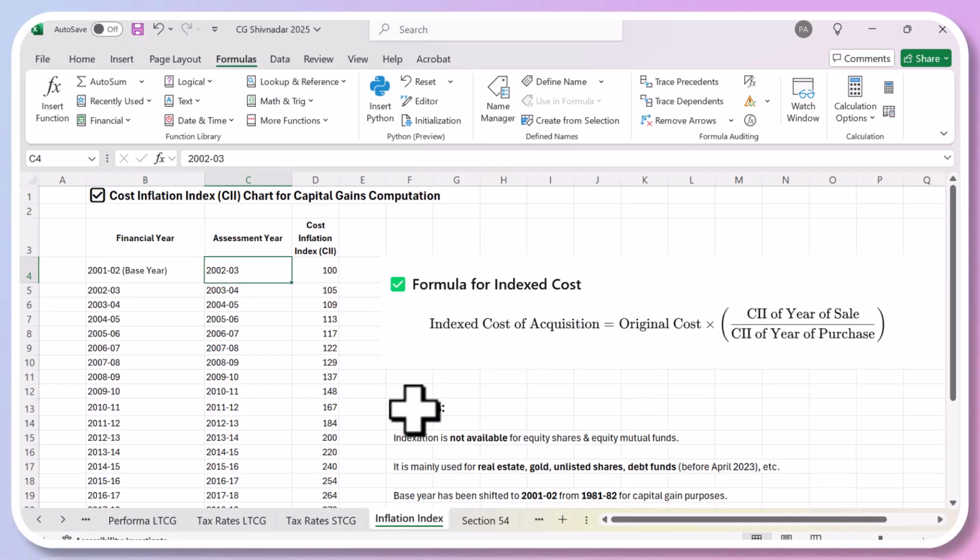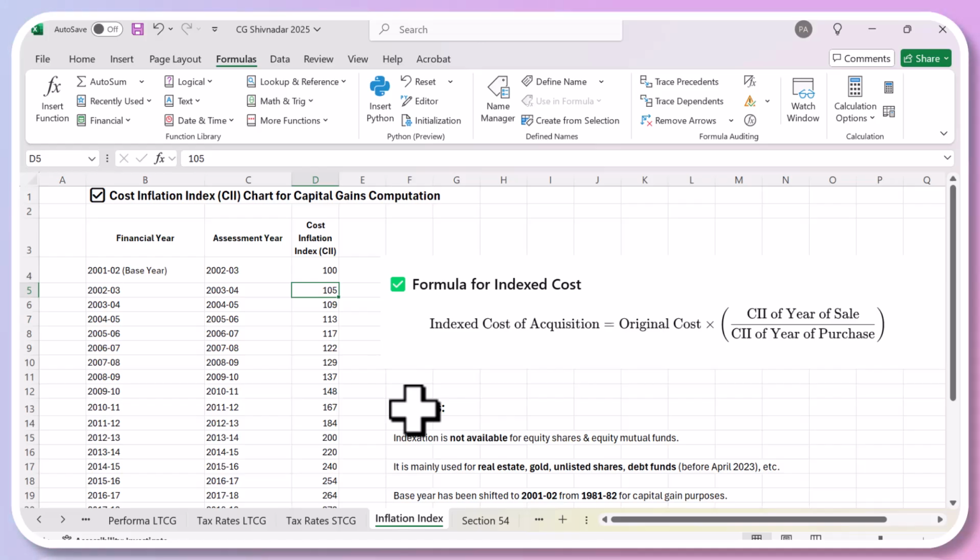For the financial year and assessment year 2002, the cost was treated as 100. That means if you bought something in 2001-02 and sold in 2002-03, the inflation has gone up by 5%. If you bought at 100 and sold at 105, there will be no tax because you have just gained by 5%, and on inflation you don't have to pay any tax.